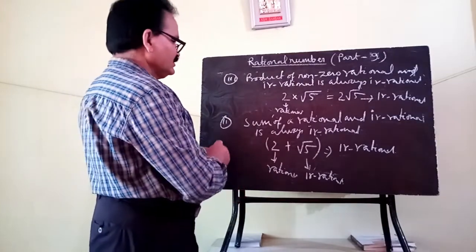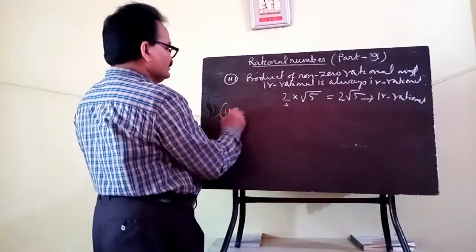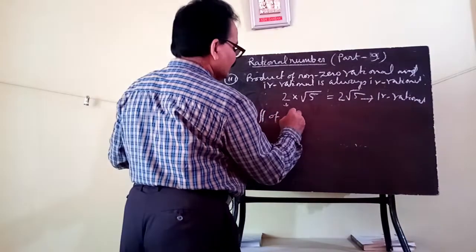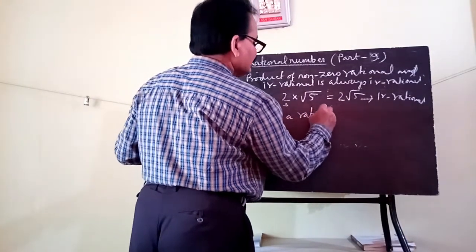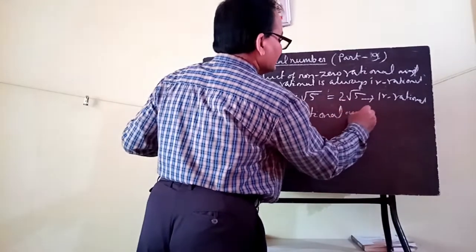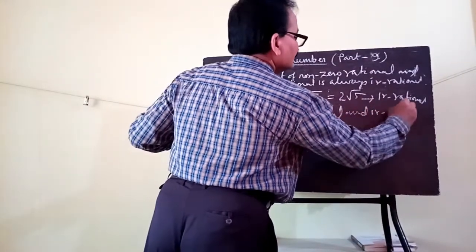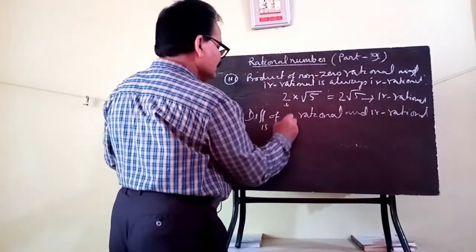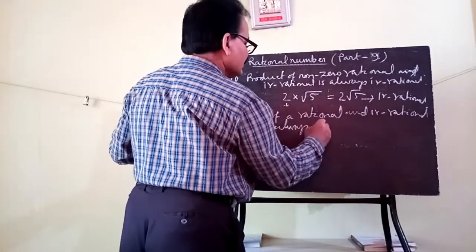Now, the fourth one is: difference of a rational and irrational is always irrational.